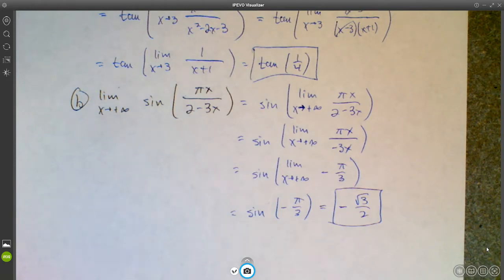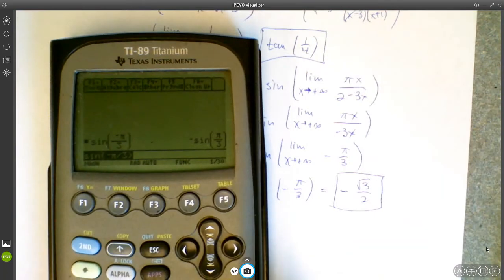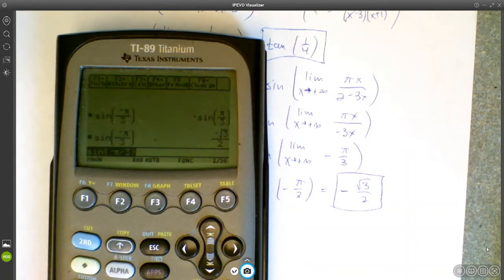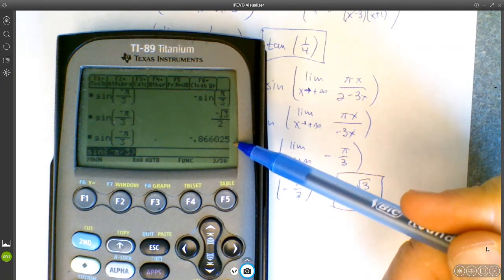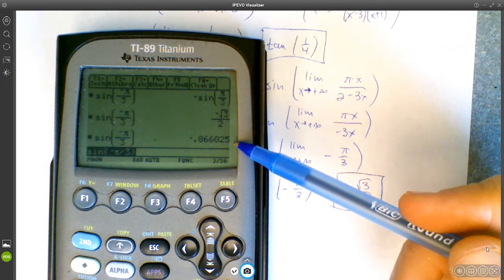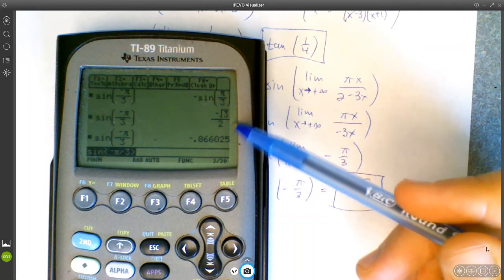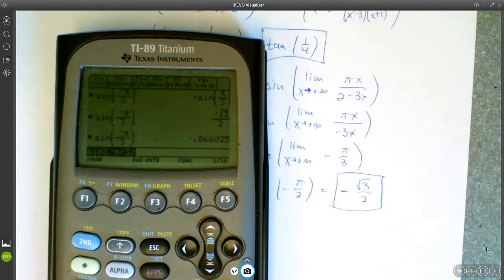Here we go. Okay, so if you've got a nice calculator like mine, it'll give you the exact value, negative root 3 over 2. But if you don't, then it'll give you some kind of irrational decimal number like this, and do not give this answer to me. I'll take a point off at least on a test or a quiz. I want to see the exact answers whenever it's possible to get them.